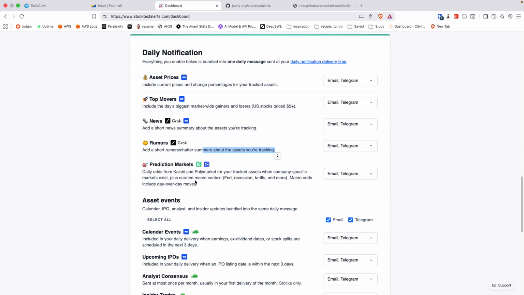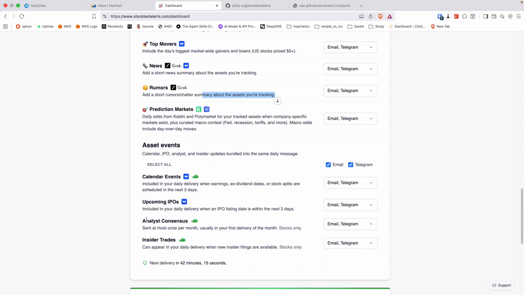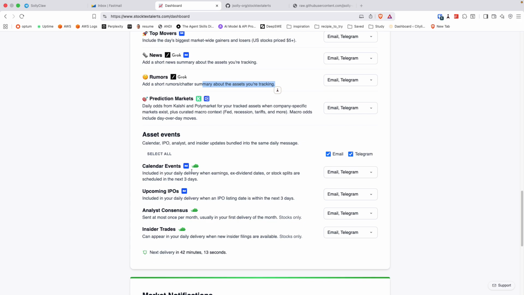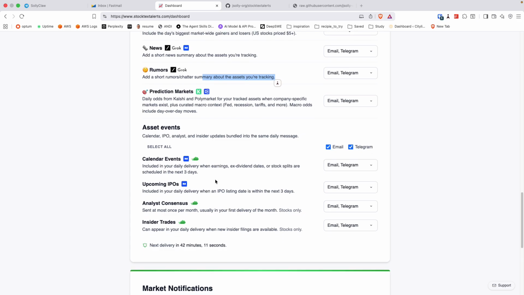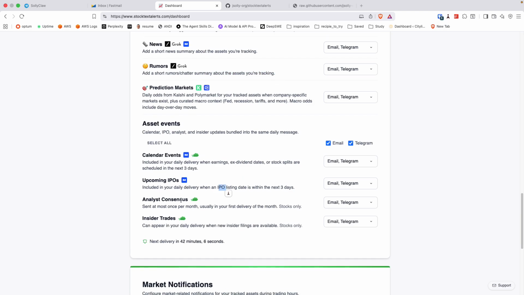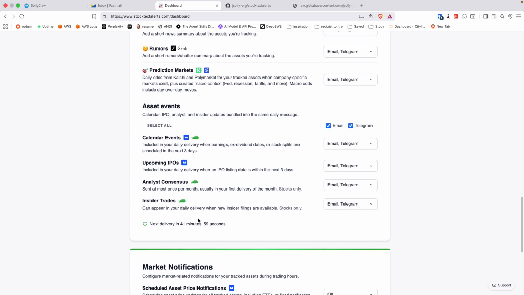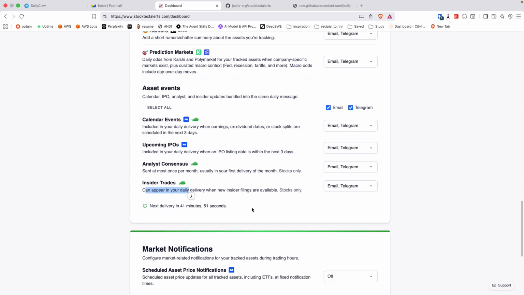I also added prediction markets, Kalshi and Polymarket, showing relevant prediction markets related to the assets you track. You can also include calendar events like when dividends are coming out, stock splits, and when new IPOs are happening. Analyst consensus is usually published about once a month by Finnhub. This little green is when I'm pulling in from Finnhub. Insider trades, I really like this one. This is based on if Satya is trading Microsoft and stuff like that.